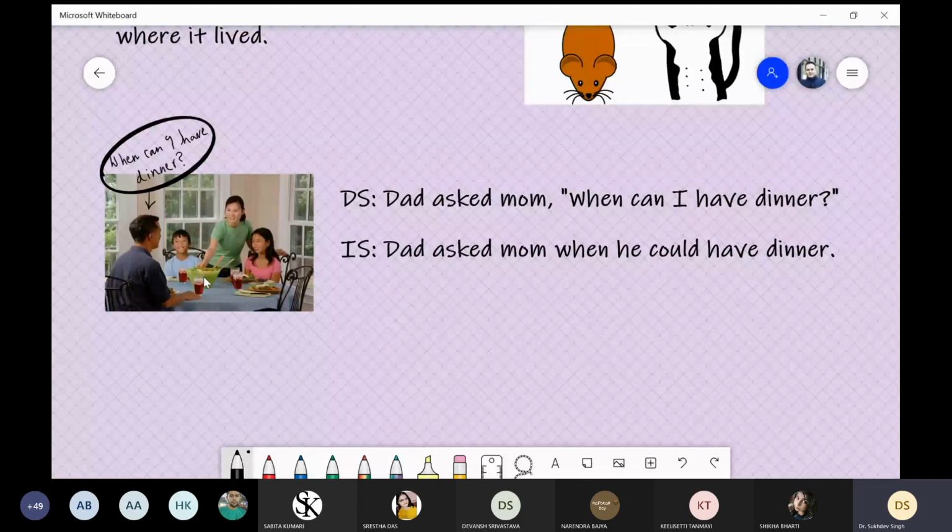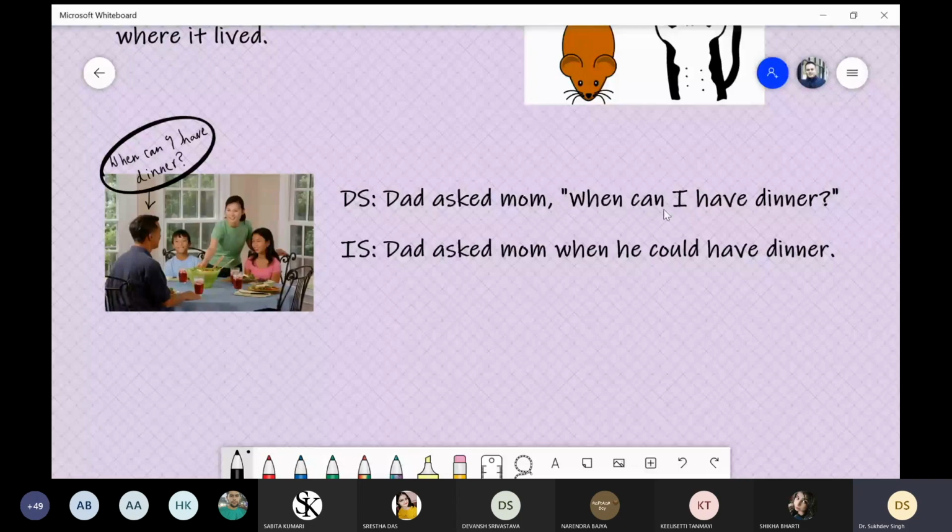That's why I here is changed into he, and can gets changed to could, and the rest remains the same, because after modals like can, could, we use the first form of verb. So when remains when, I becomes he, and then can becomes could.